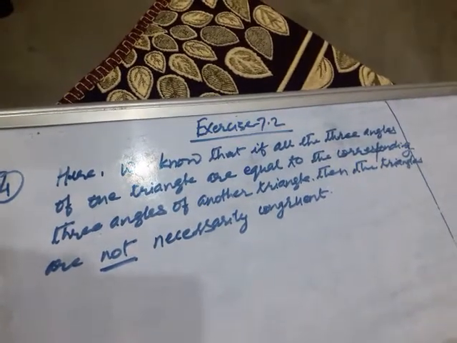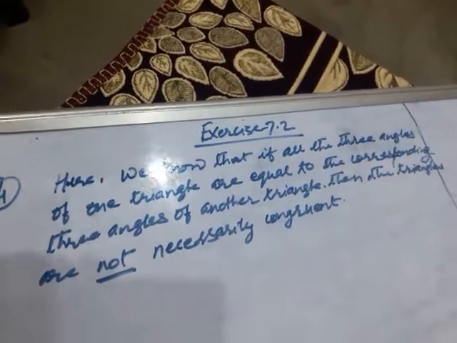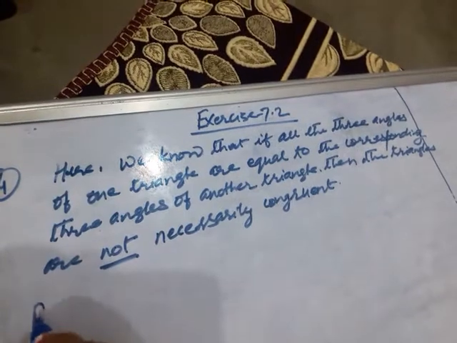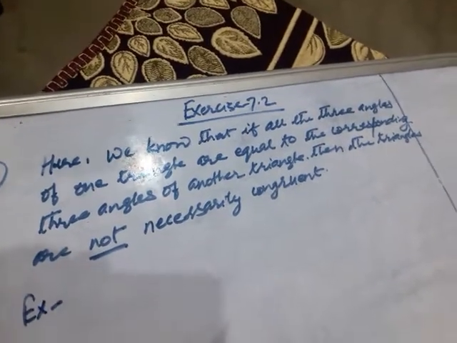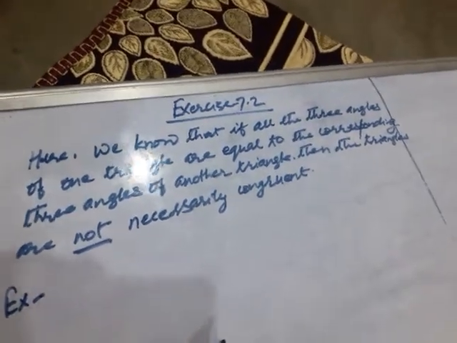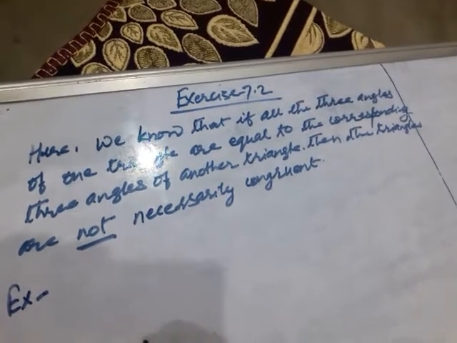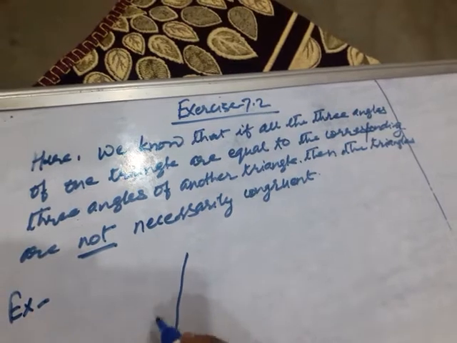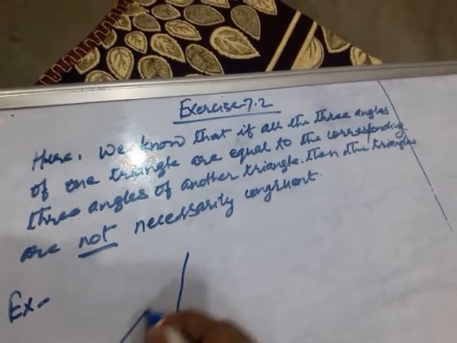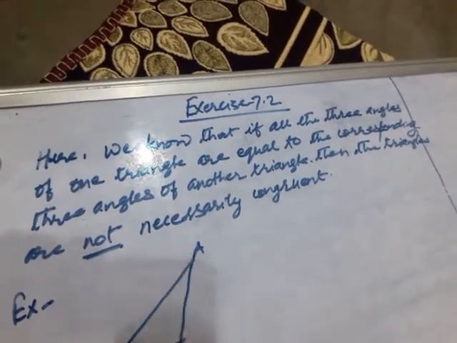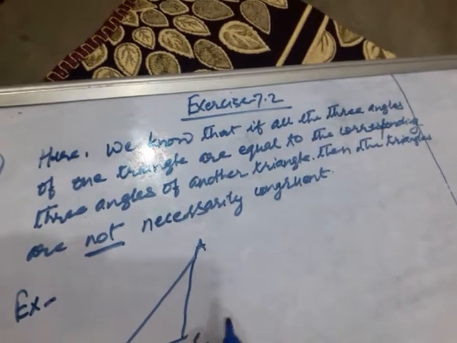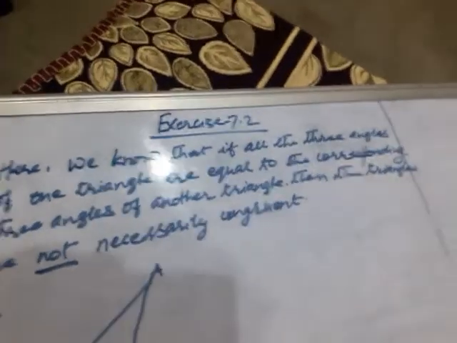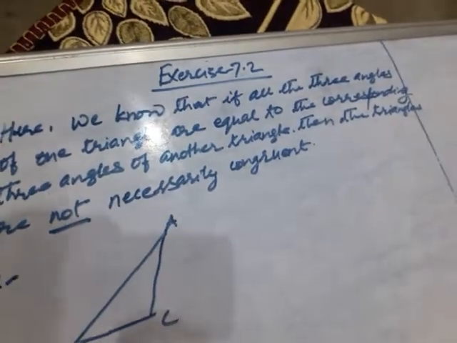Now for example, let us take two triangles, triangle ABC and triangle PQR. Let it be 40 degree, 30 degree.